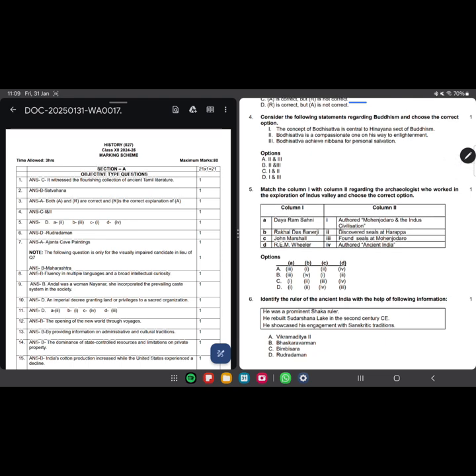Dayaram Sahani was the archaeologist who discovered, I believe, seals at Harappa. Okay. Wait, look, let me see once.